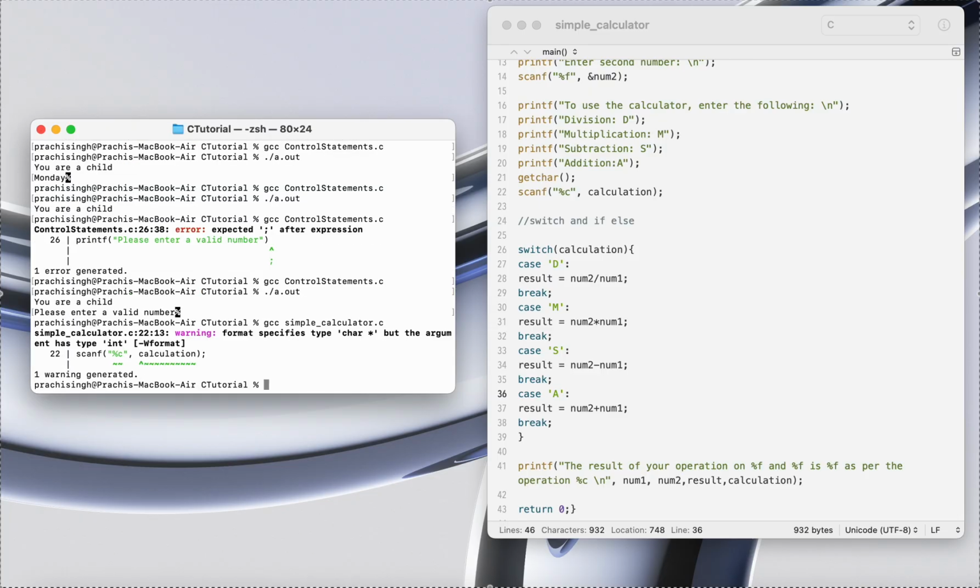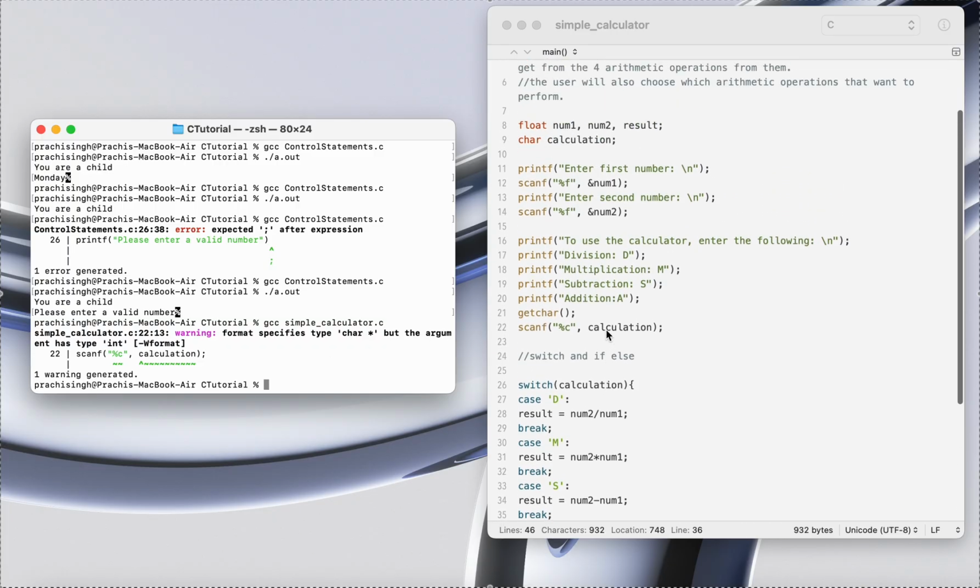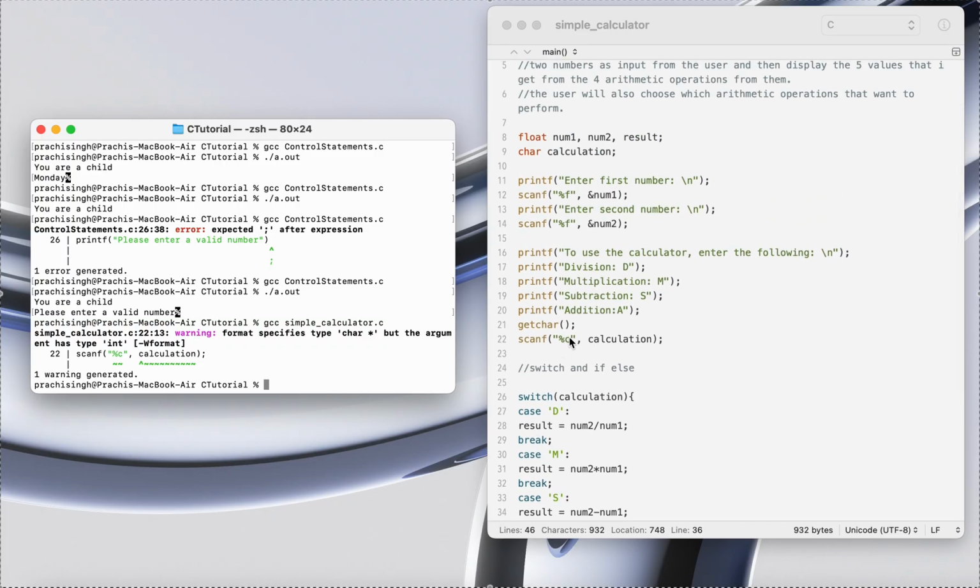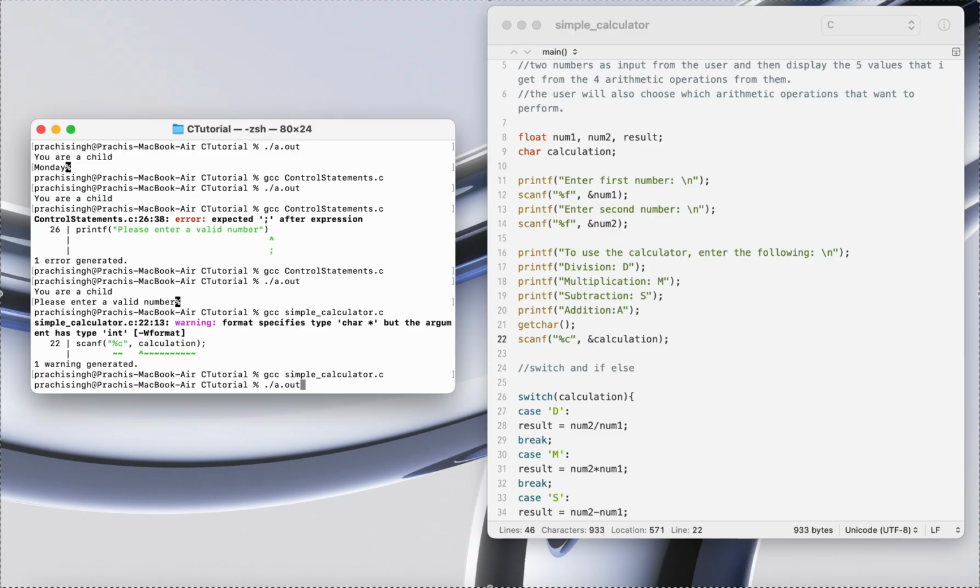Okay. Char, but the argument has scan percent. Okay. Sorry, whenever we are scanning something, we need the ampersand sign. And yeah, gcc and the file name.c is how we compile a program on Mac or basically Linux type systems.